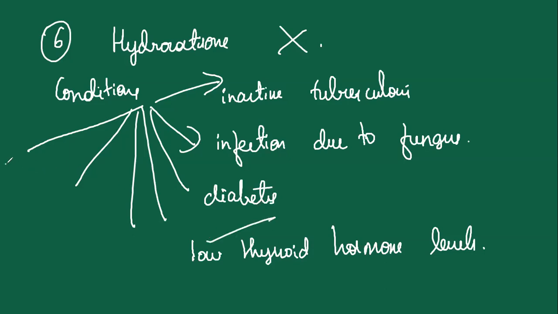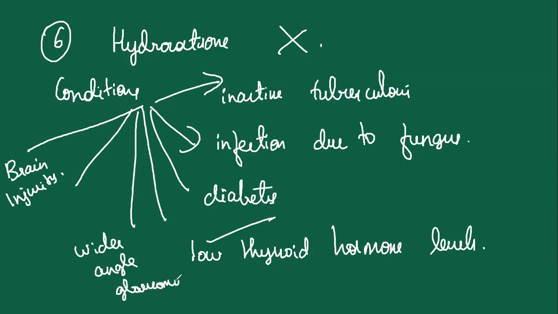Then the brain injury. If the person has a recent brain injury, that may also be a reason. Wide angle glaucoma. Psychotic disorder is one of the major issues.